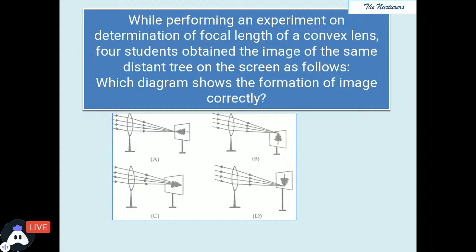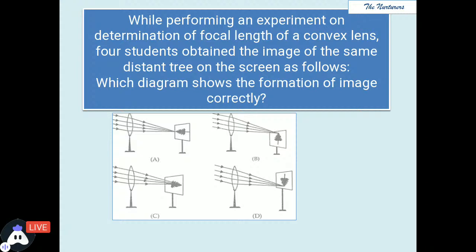So as you can see the 4 figures, in all the 4 cases you need to observe the image and tell which is the correct case. They all meet at focus, and if the image is formed at focus, especially in case of convex lens, as it is clearly observed that the lens is the convex lens. So in case of convex lens, the rays which are coming from infinity will meet at focus, and when it will meet at focus, a well illuminated tree can be seen on the white thick board.